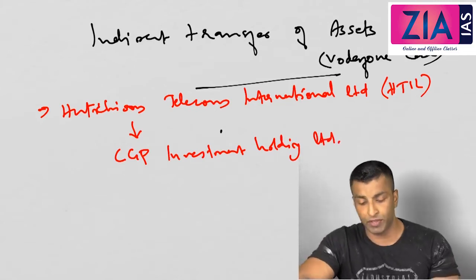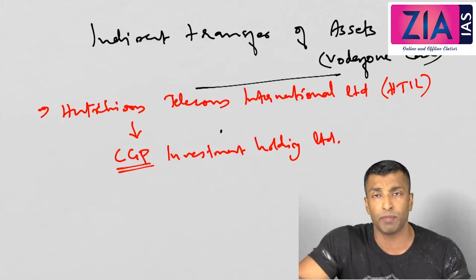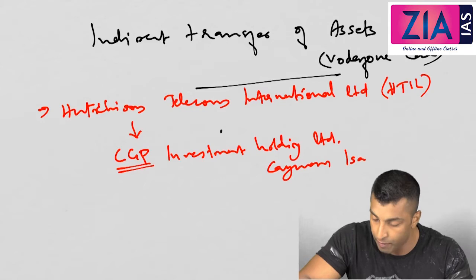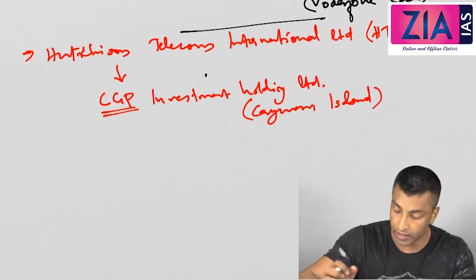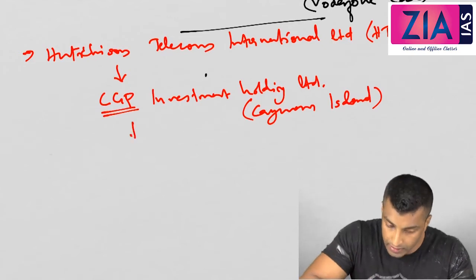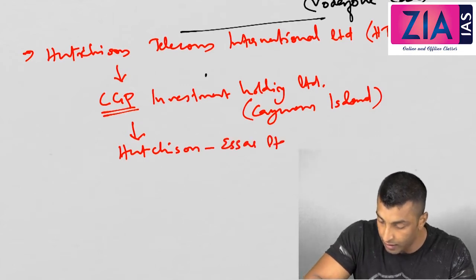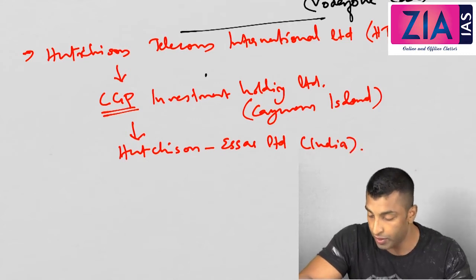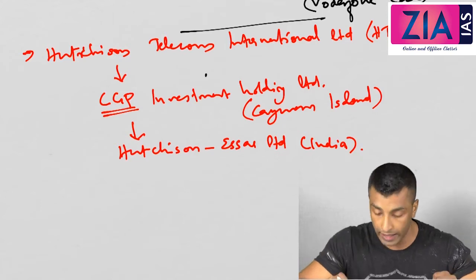When we discuss this case, we'll generally talk about CGP only. And this company is located in Cayman Island, and it is the owner of Hutchison SR Limited, which is located in India.